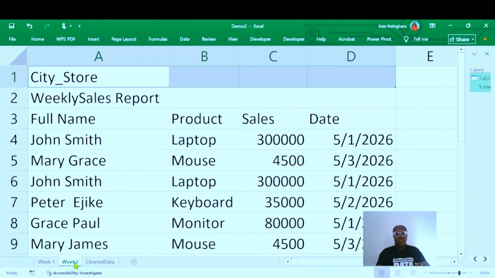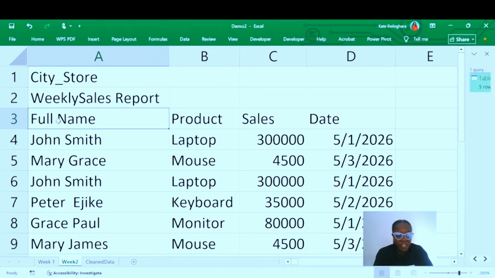So we don't necessarily need to load it back to Power Query and repeat all the cleaning processes. To save time and stress and to make our work more efficient, all we need to do is just copy this from the full name.